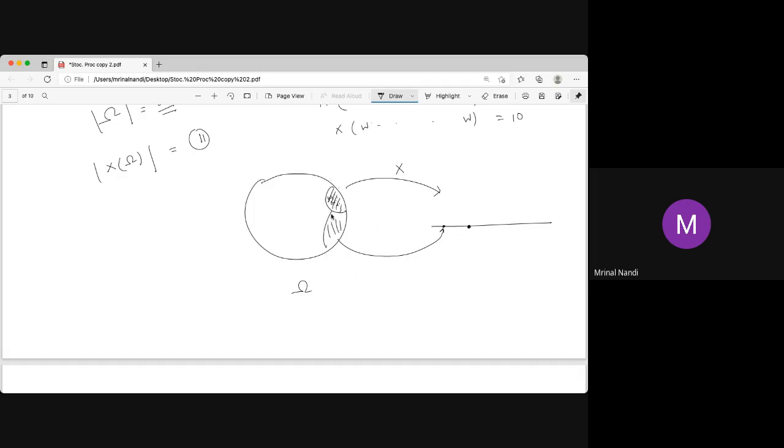So it creates a partition. Why is it a partition? Because a point cannot map to two points. Since it's a function, a single input cannot give two outputs, but two different inputs can give the same output.